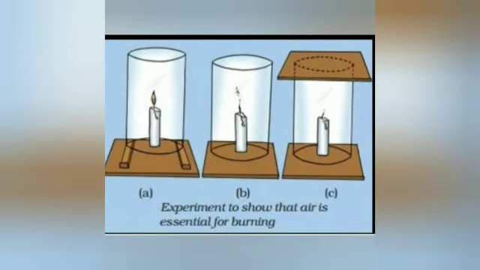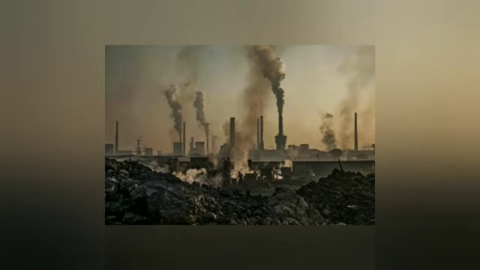Part C is air is needed for burning. Is this statement true or false? As you can see in this experiment, in the first glass there is a gap, so the candle is lit. In the second glass, the tumbler is over the candle, so the candle is turned off. So air is needed for burning. It is true.